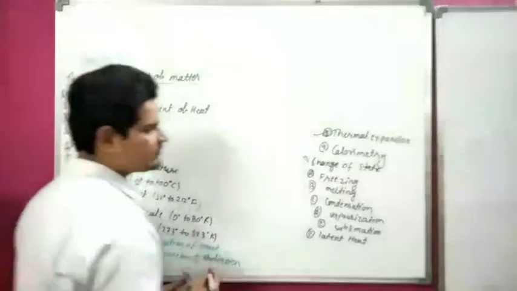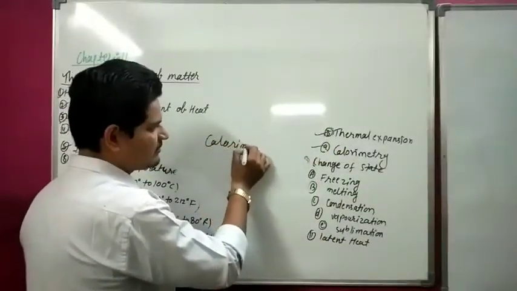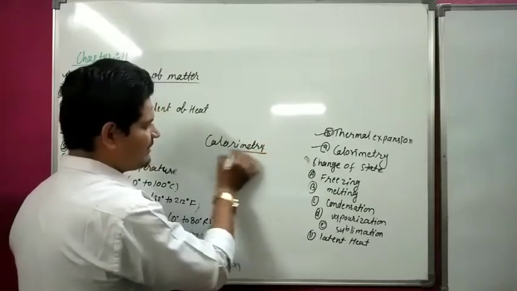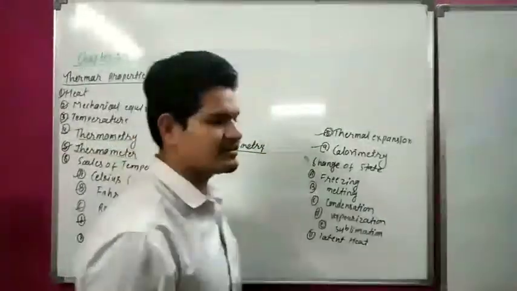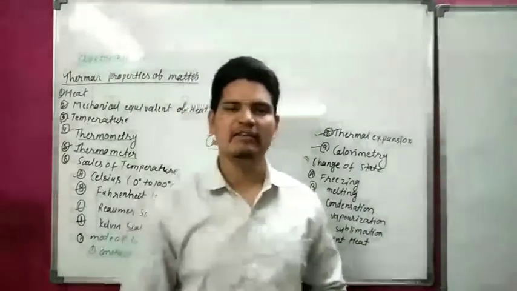Now our next topic is calorimetry. Calorimetry is also a branch of physics in which we study the measurement of heat.